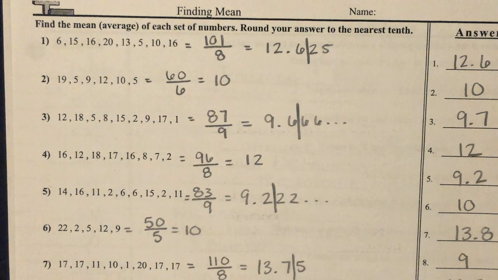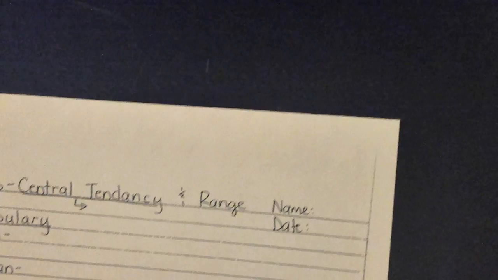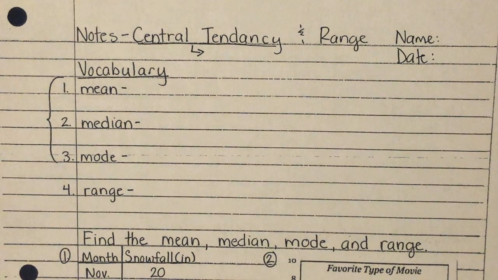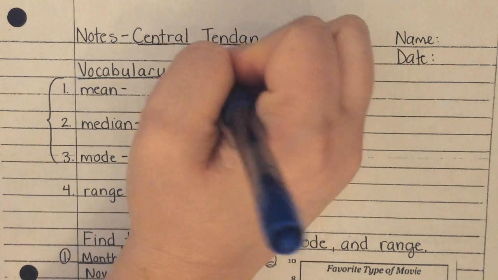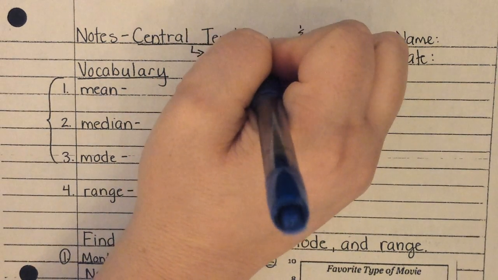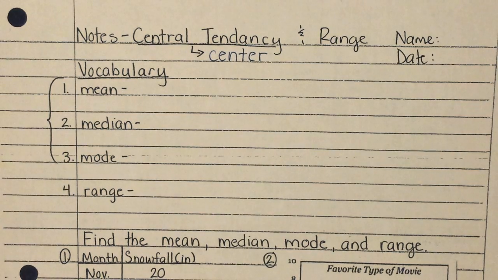All right, so we've just gone over homework questions. We're going to look at our notes today. We're talking about central tendency and range. All right, so central tendency, I just want a little reminder. Central tendency is talking about the center of data.